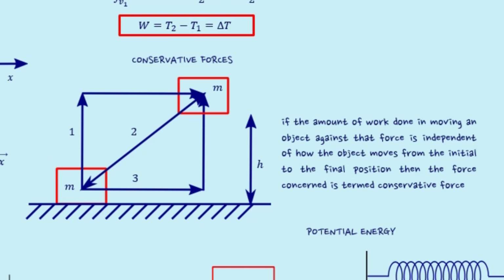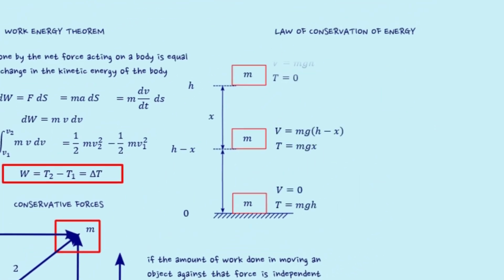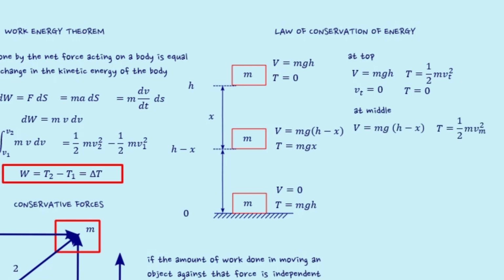Now let us discuss conservation of mechanical energy. In this case, one object is lifted at some height h from the ground level and work is done against gravity. At the top position, the object has a potential energy mgh, and as its velocity is 0, it is going to have zero kinetic energy. At some arbitrary distance x down from the top, its potential energy becomes mg times (h minus x).